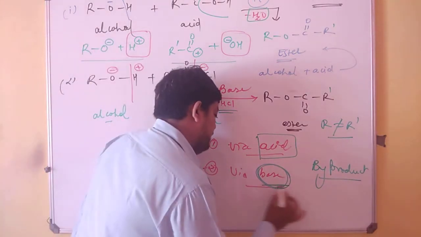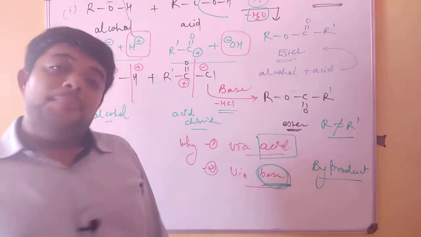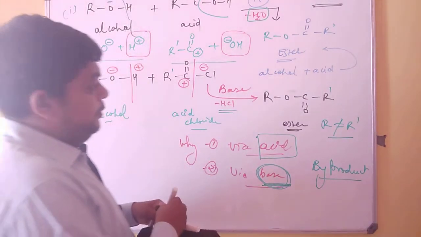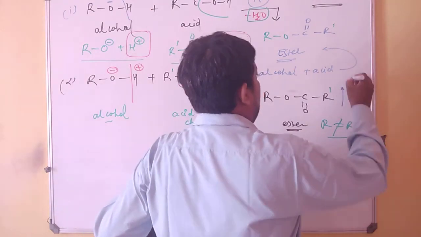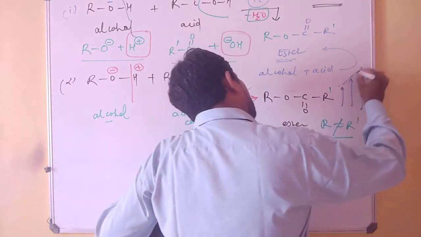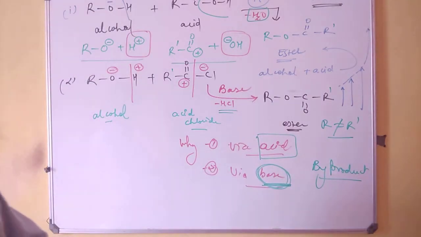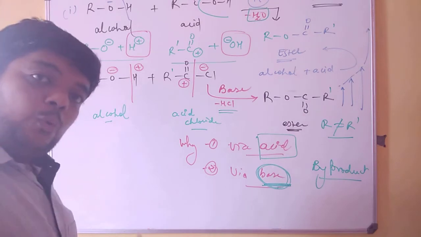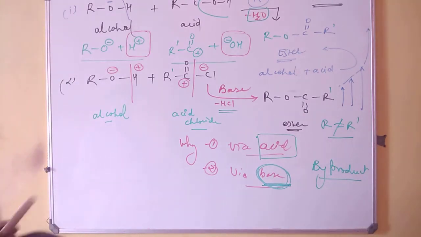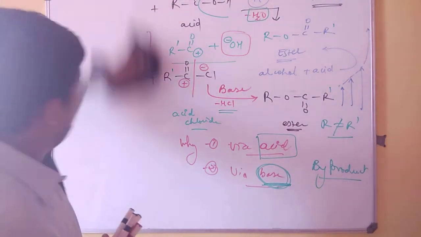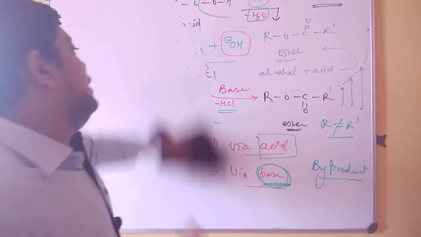If you have added a base initially, this byproduct will get neutralized and you will be able to get the maximum quantity of ester out. So this is how the mechanism and the catalyst play the role of neutralizers also when required.